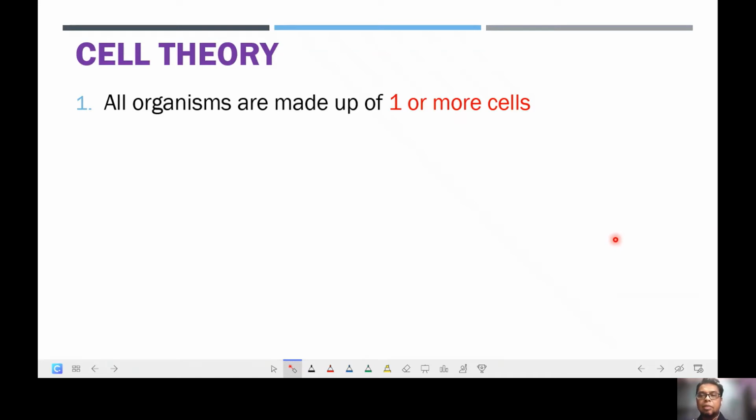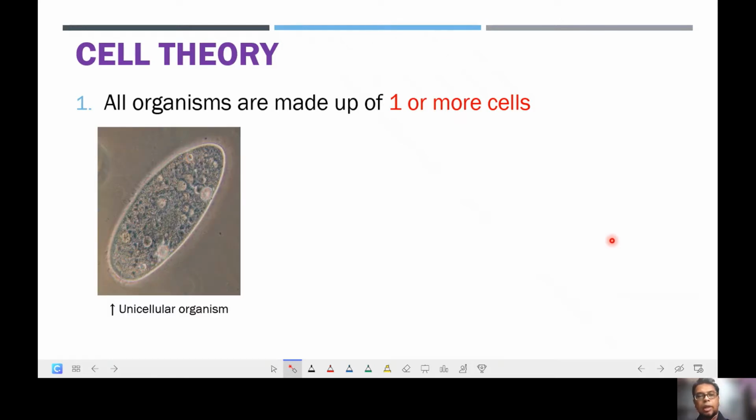There are several principles under the cell theory, and principle number one is that all organisms will be made up of cells, either one cell only or maybe many more. If you look at this particular paramecium, this organism consists of only one cell, and that is why we call the paramecium a type of unicellular organism.